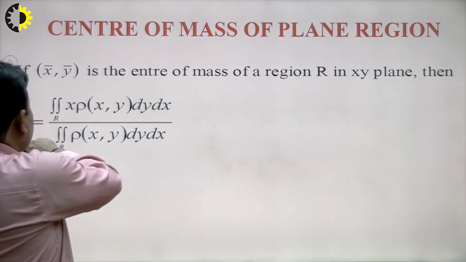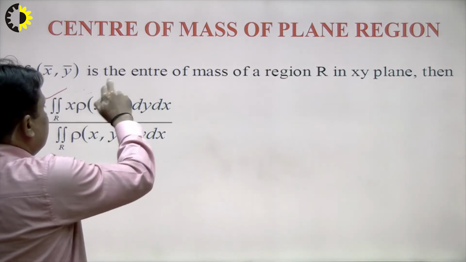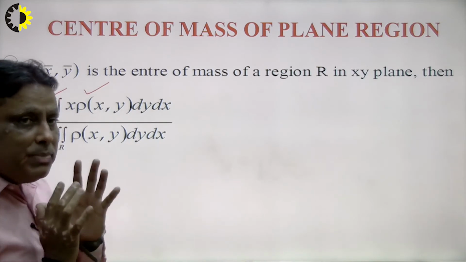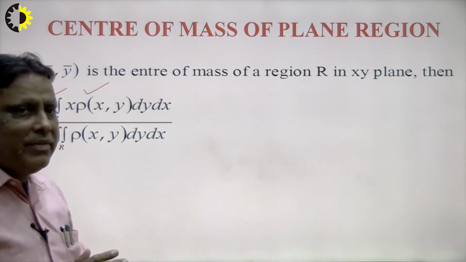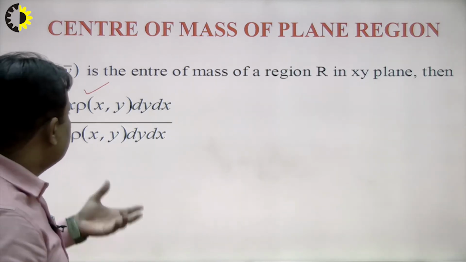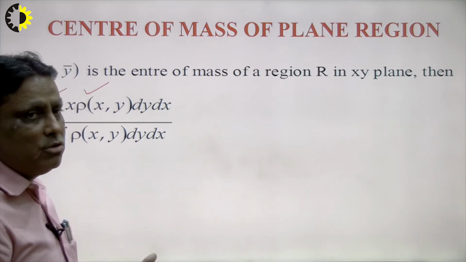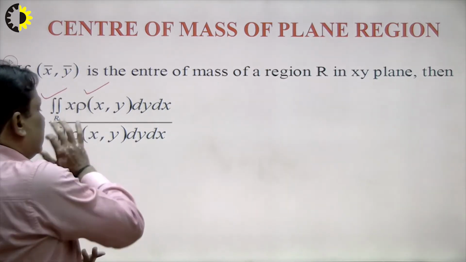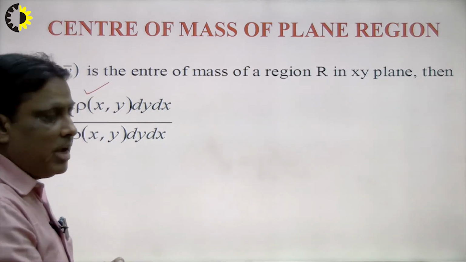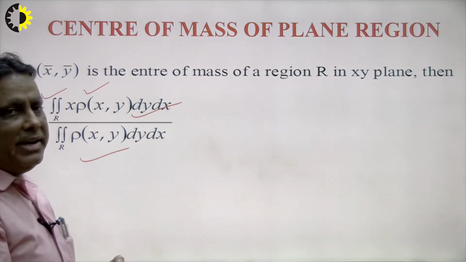The x coordinate is equal to the double integral of x into density. That means density plays the most important role. As I explained in the previous slide, if density is per unit length I use single integration, if density is per unit area I use double integration, and if density is per volume I use triple integration. So rho is the density of the material, dy dx represents the area, upon the double integral of rho xy dy dx.